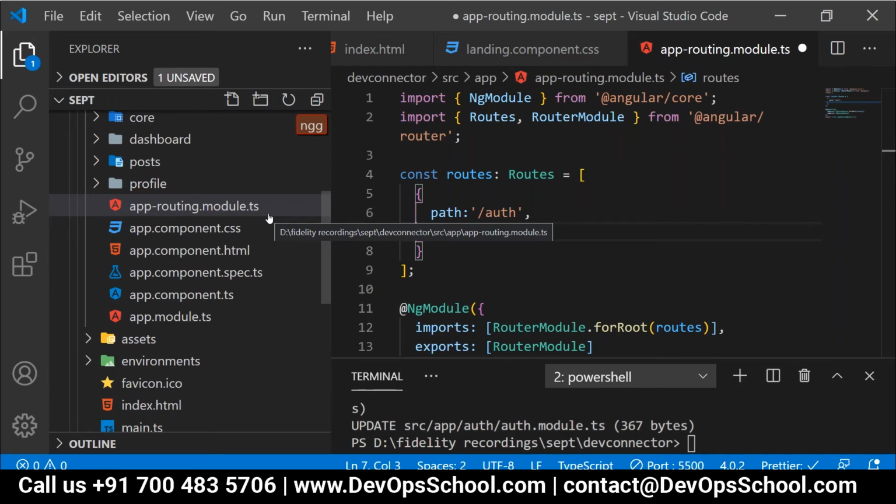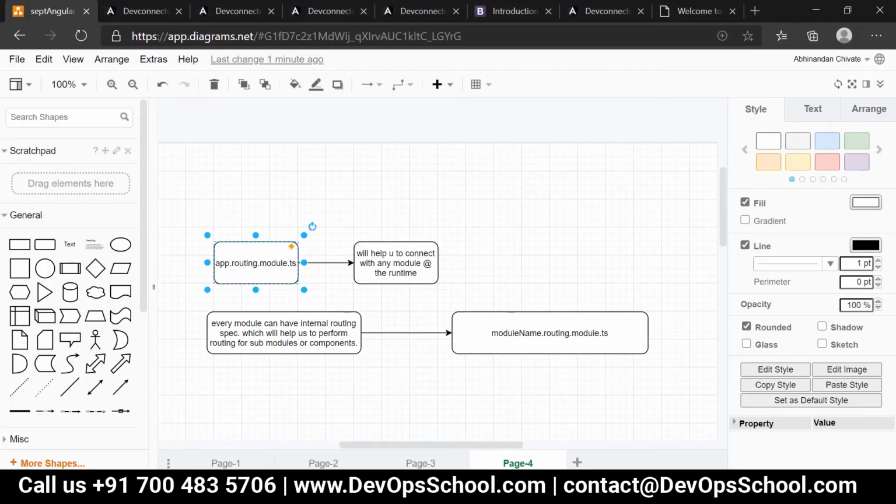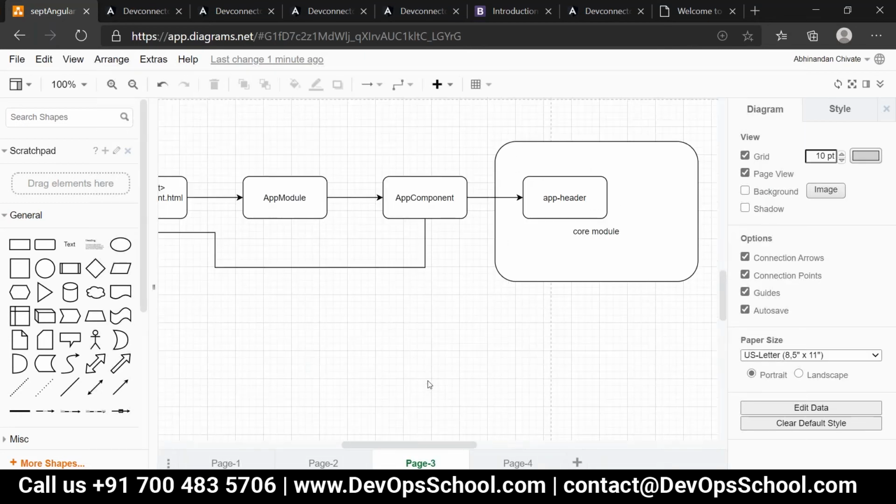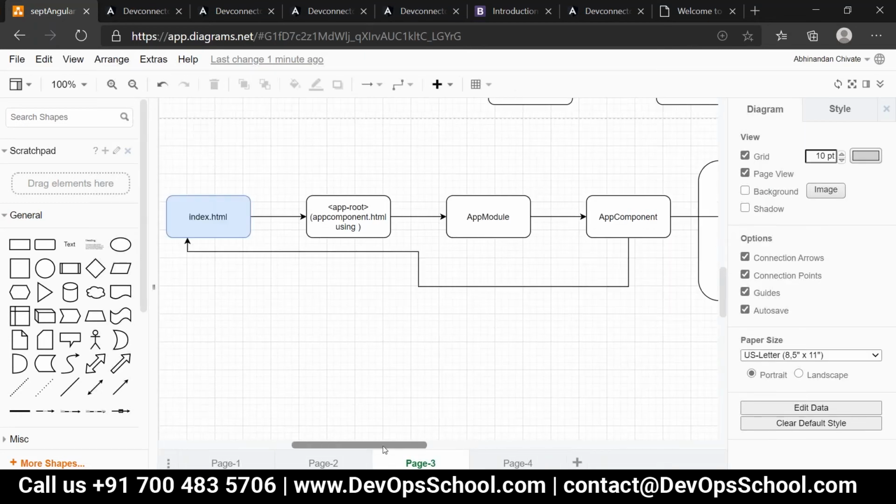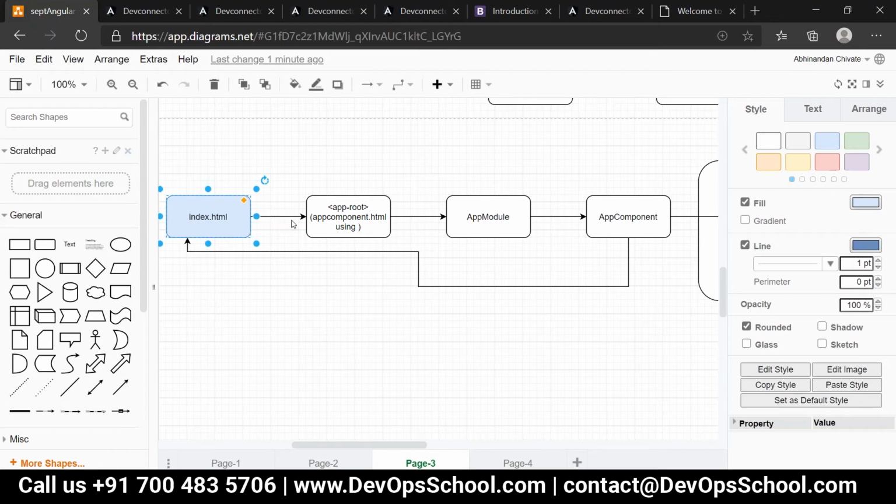So for that purpose, first, when we connect with our application, whatever work we do, first it will look into the app module as a parent module, or as a root module, correct or not?